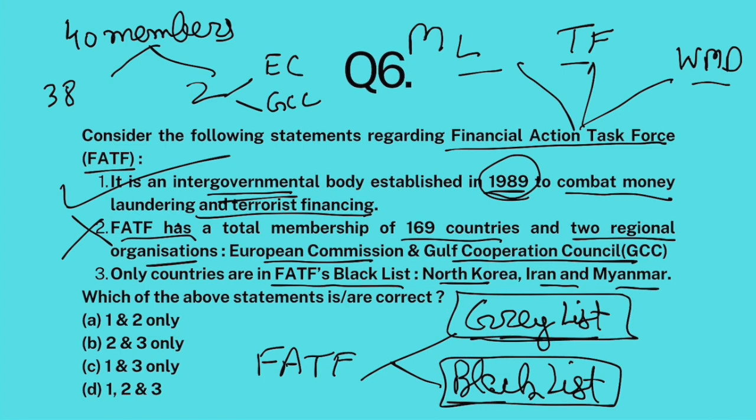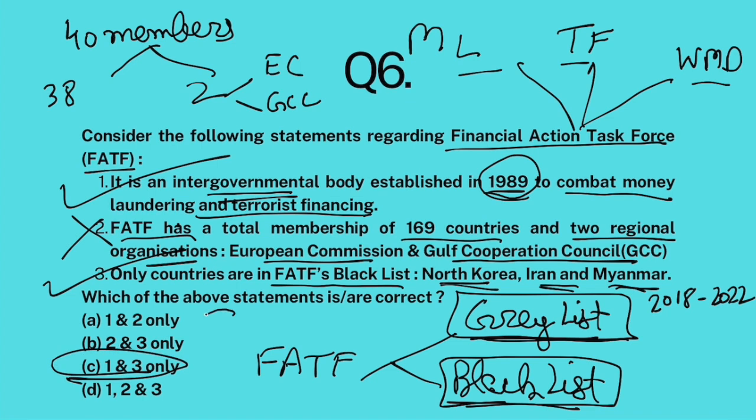Okay. Now, if a country is put in grey list, all the foreign investors of the world become cautious before investing in this country. So foreign investment declines in this country. If a country is put in blacklist, no one invests in that country, and plus there are economic sanctions levelled against that country. Now, Pakistan between 2018 to 2022 was put in grey list, but it was removed. In blacklist, there are only 3 countries: North Korea, Iran, and Myanmar. So this is correct. 1 and 3, the answer is C.